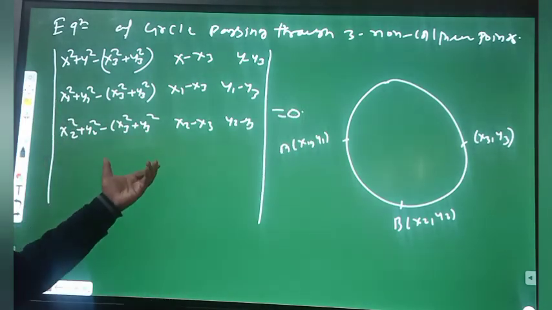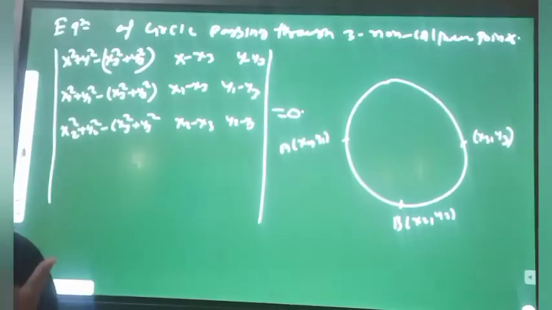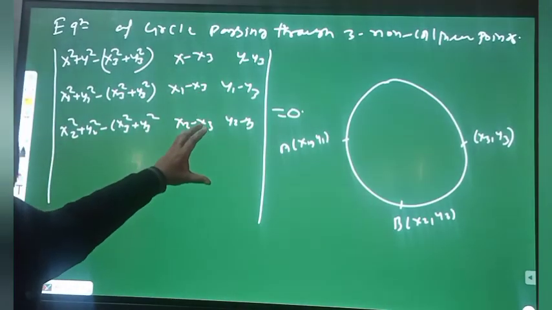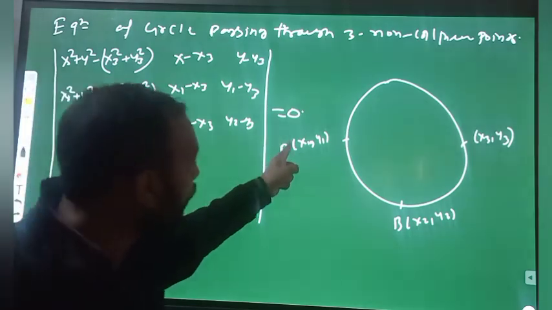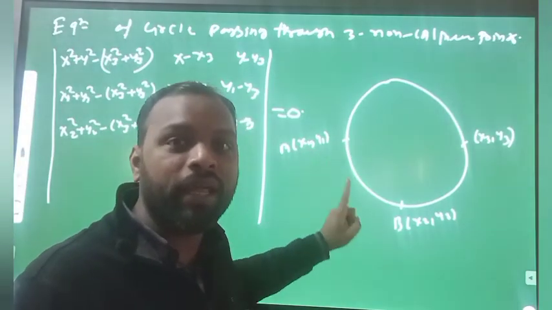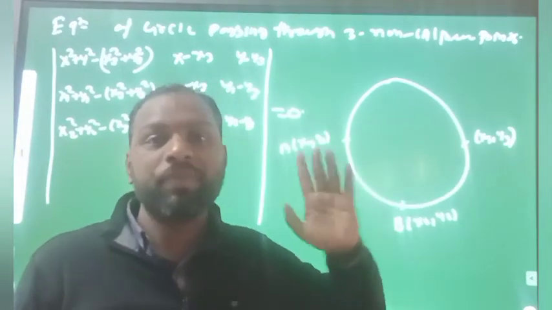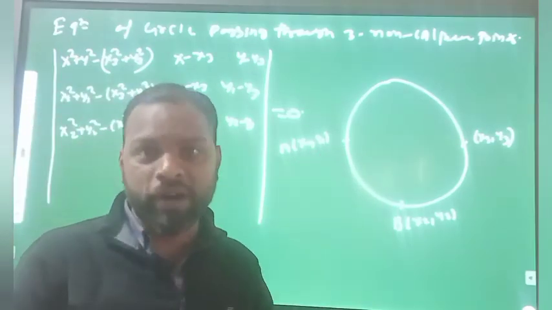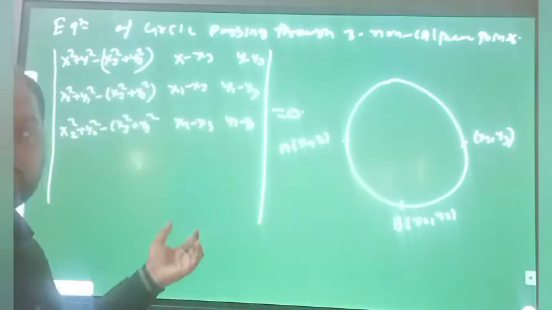So by solving this determinant, we get our equation. We are finding the equation. So we got our equation, and this is the equation of the circle when the three points (x1, y1), (x2, y2) and (x3, y3) are non-collinear, passing through the three non-collinear points. So this is the equation of the circle.